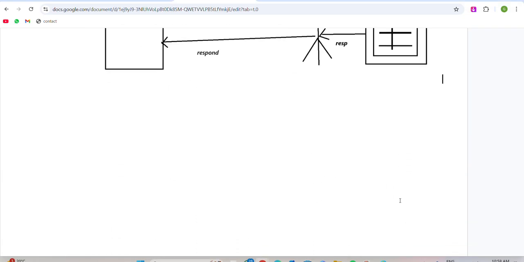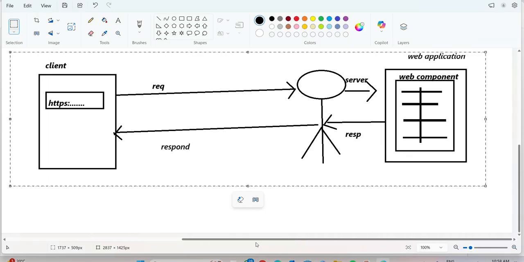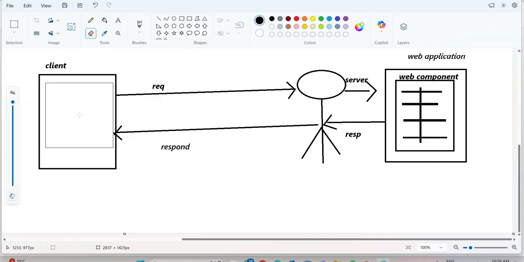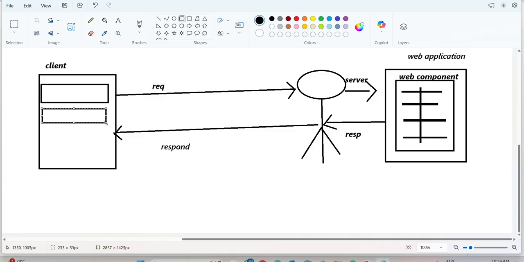Same diagram. If you want to draw it for distributed applications also, nothing will change here, but the client is not fixed. So what have I drawn here? Multiple clients. The client may be a JDBC application, or a GUI application, or a Spring Boot application, or web applications also.